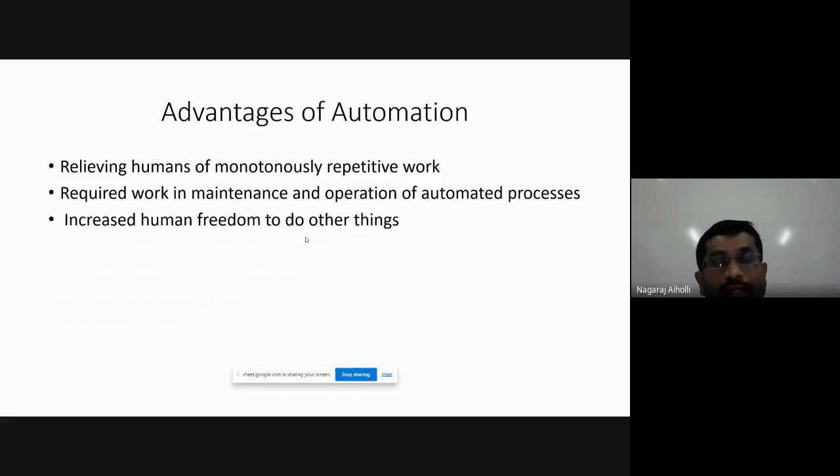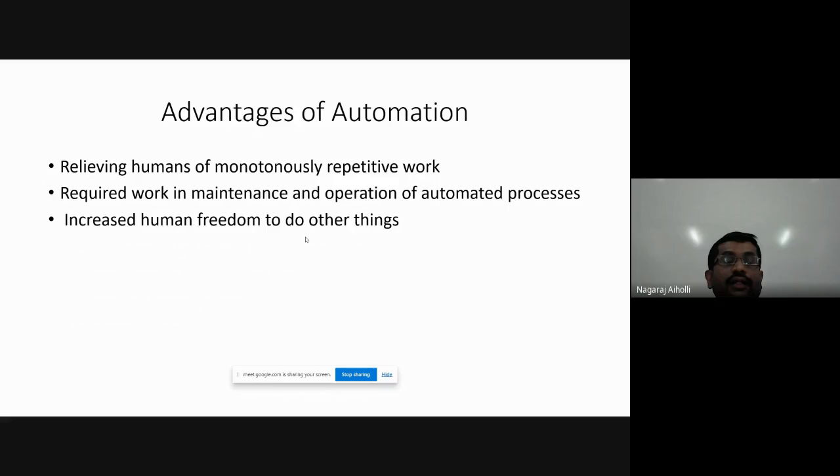The same parts manufactured by the machine may go to around 30 parts in one day. So that is the high level efficiency of the automation industry. Not only does it control the various signals, but the maintenance work and the operation of automated processes are all done by automation. Even the maintenance process is carried out.